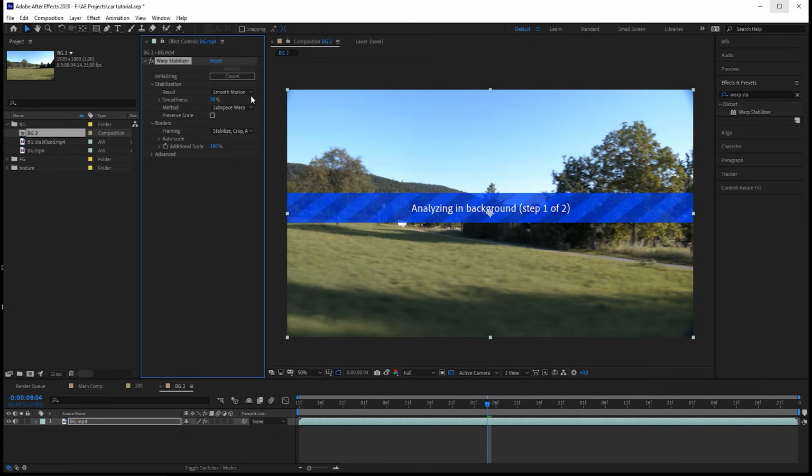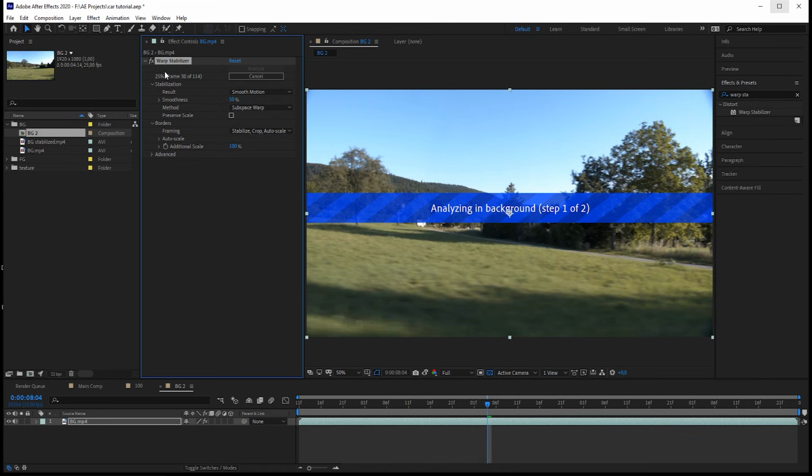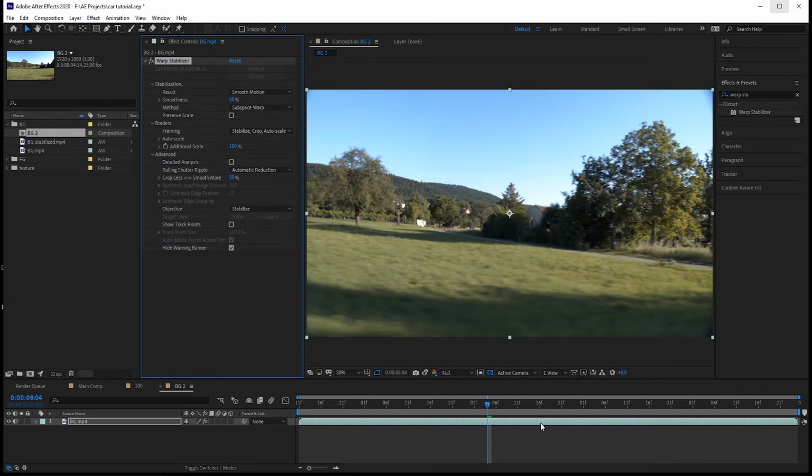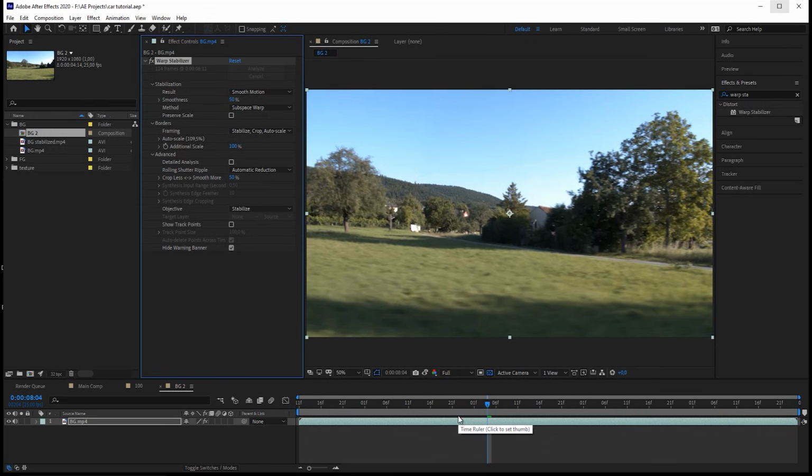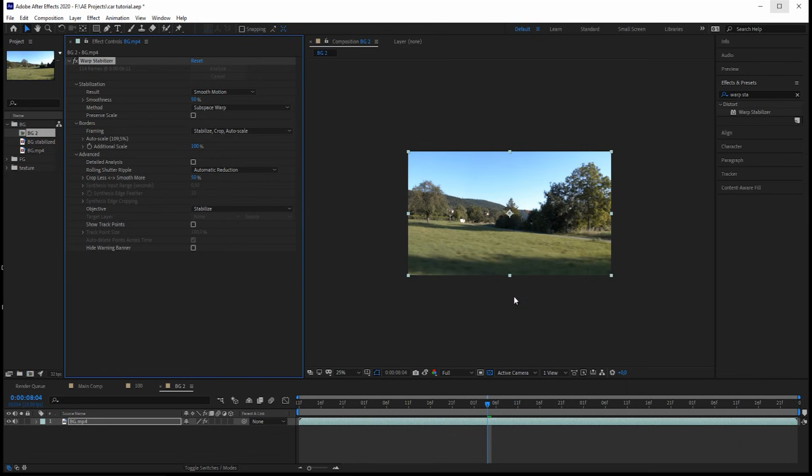By default we have smooth motion and a smoothness of 50%, which is totally fine. You can also see the percentages and how long it takes. If you have a longer clip and you want to work while it's still analyzing, you can go down to the advanced settings, click on hide the warning banner, and then you can just continue working while you're actually analyzing and solving. But it's already stabilized and this was real time, so really fast. And let's check out the result.